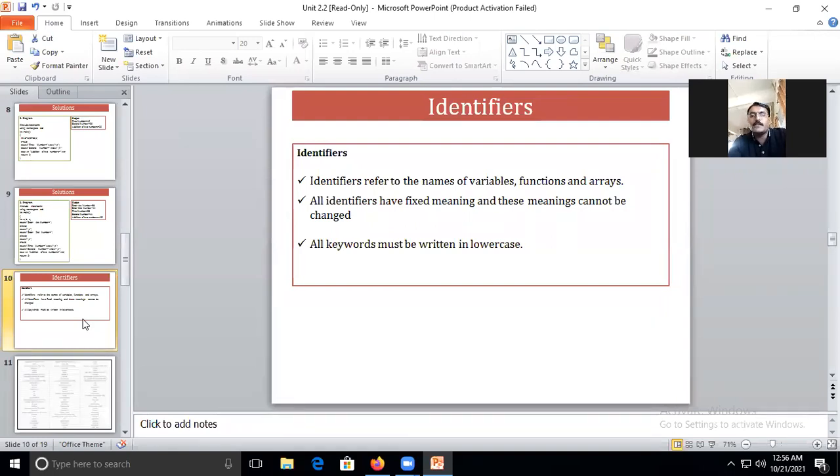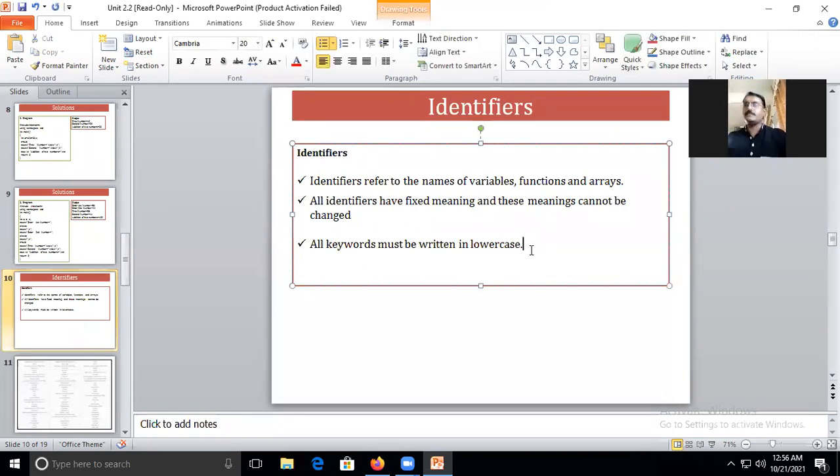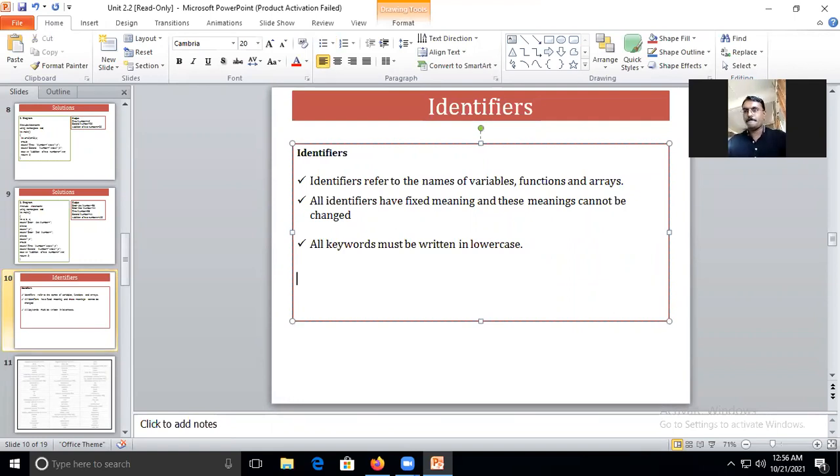Again, there is one more important rule. There will not be a space in the name of a variable or function, in the identifier. Let's say I wish to give a variable the name date of birth. I'm typing here date of birth. It is of type date.